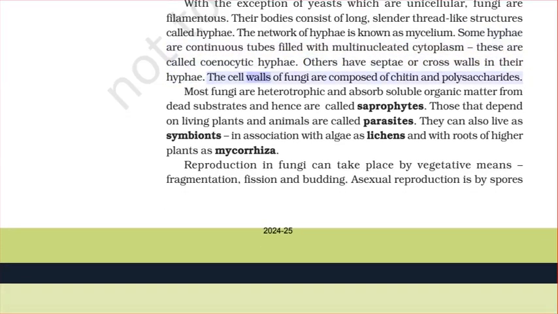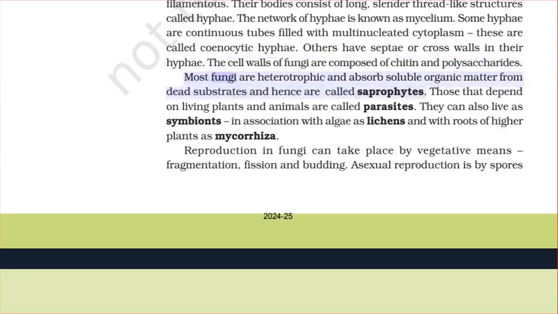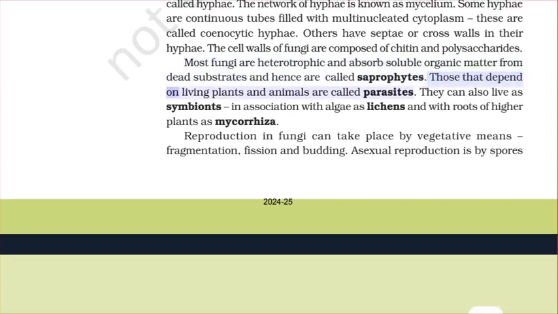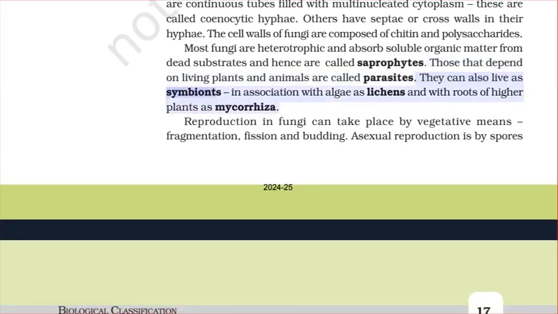The cell walls of fungi are composed of chitin and polysaccharides. Most fungi are heterotrophic and absorb soluble organic matter from dead substrates and hence are called saprophytes. Those that depend on living plants and animals are called parasites. They can also live as symbionts, in association with algae as lichens, and with roots of higher plants as mycorrhiza.